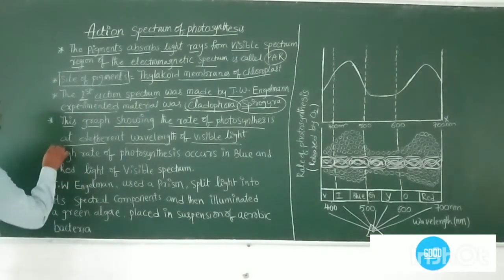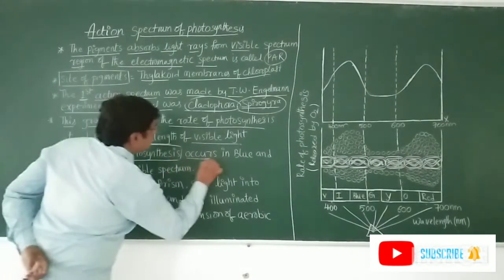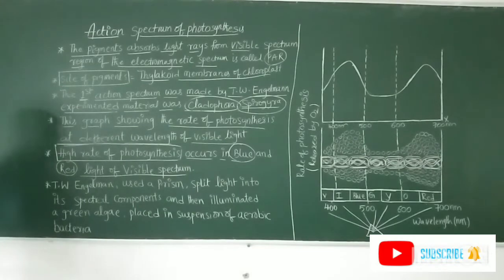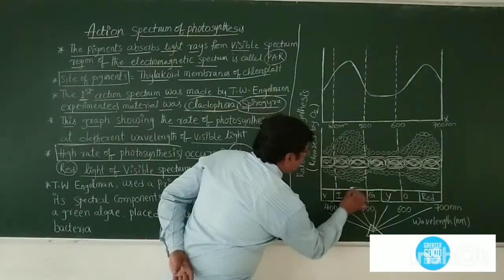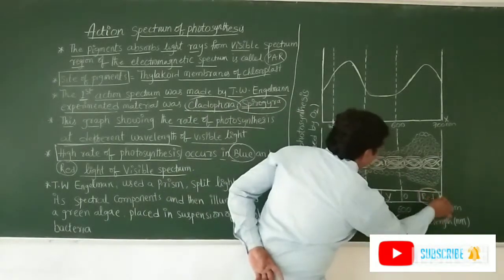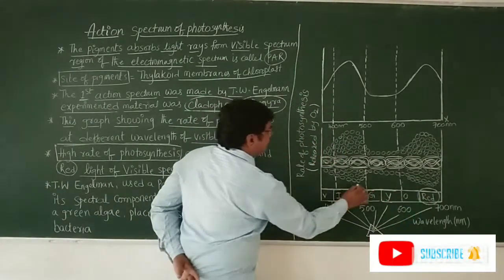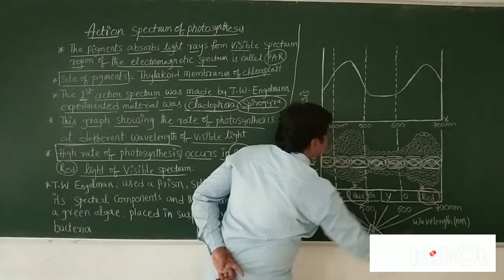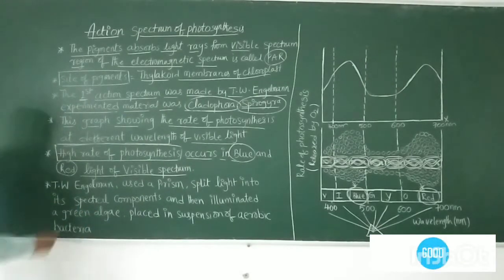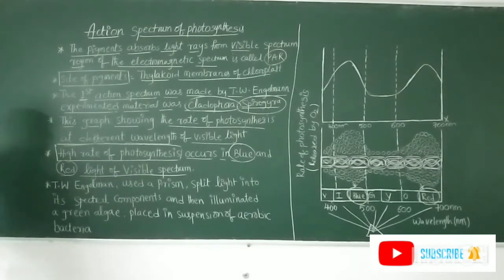Next, a high rate of photosynthesis occurs in the blue and red light of the visible spectrum. In this visible spectrum, this is the blue region and this is the red region of visible light. In these two colors of visible light, photosynthesis is higher. So that is the main concept: the rate of photosynthesis is highest in blue and red light of the visible spectrum.